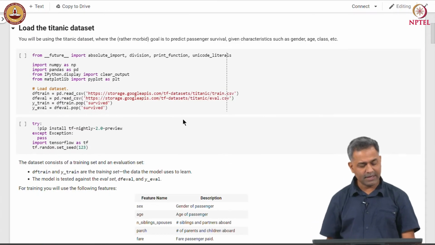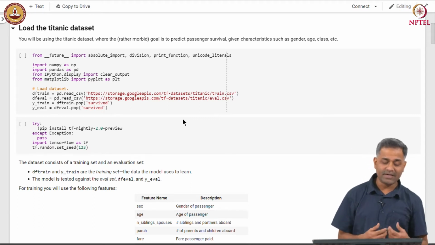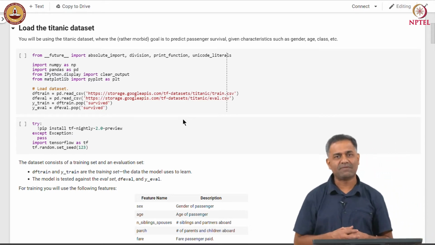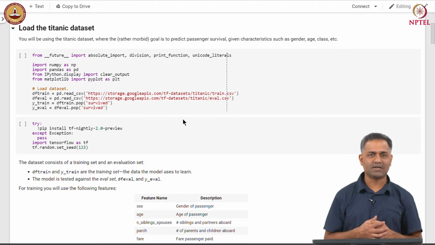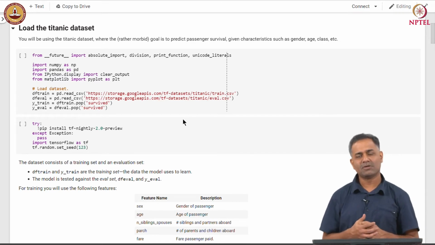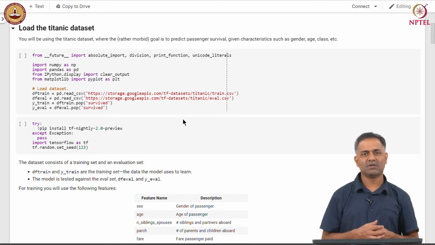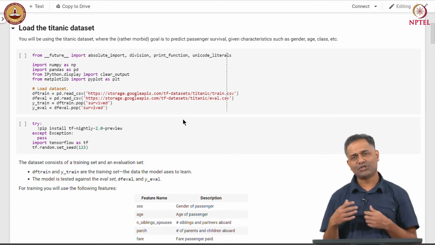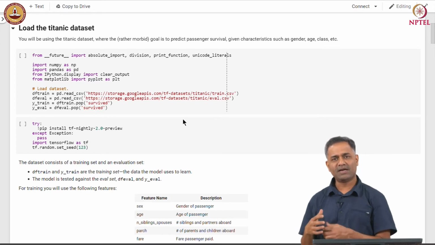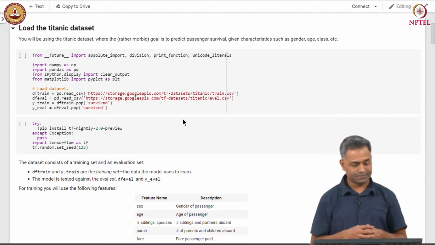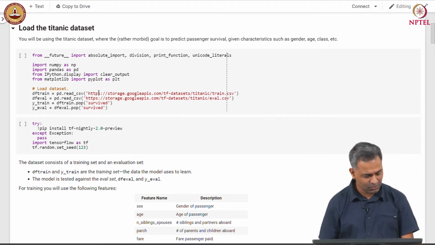So, in this exercise we will use the Titanic data set, where our goal is to predict the probability of a passenger surviving. We have already seen the Titanic data set in the context of logistic regression, and will not spend a lot of time on exploration, and will straight away go into modeling the problem with boosted trees. So, let us download the Titanic data set.